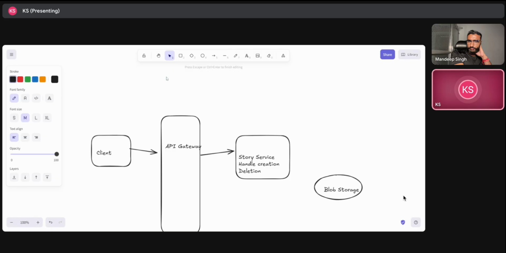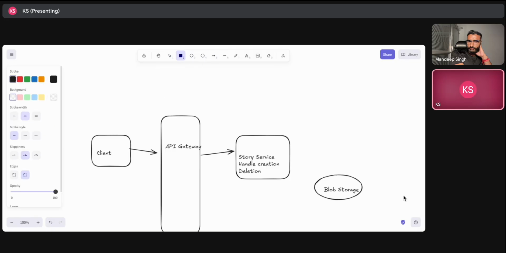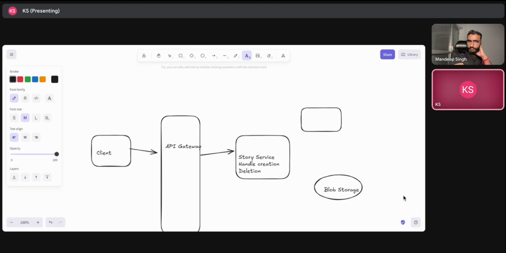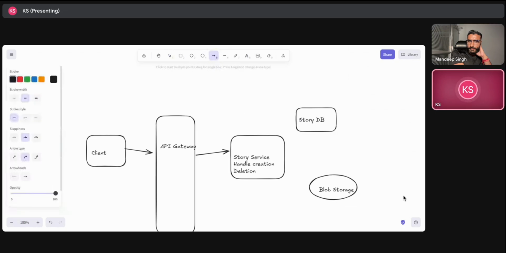Parallelly, what I feel will happen here is that we will have a story DB, let's say. There will be the first POST request where we request the pre-signed URL from the blob storage.